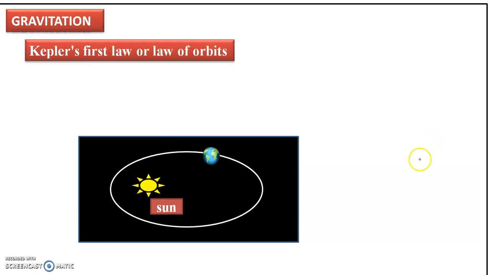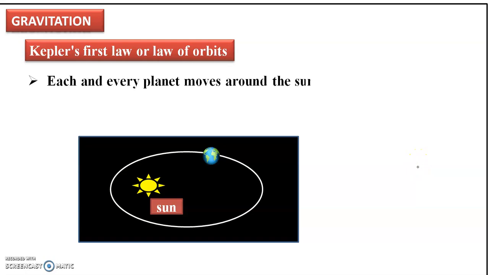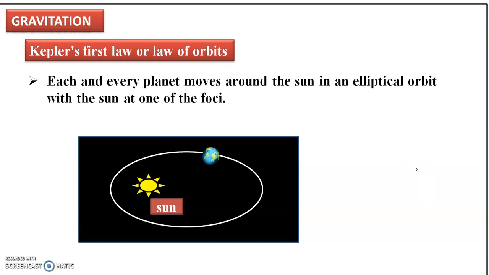What does Kepler's first law state? Kepler's first law is also called law of orbits, which states that each and every planet moves around the sun in an elliptical orbit with sun at one of the foci. Sun is situated at one of the foci. Here, Earth is moving around the sun in an elliptical orbit. Every planet moves around the sun in an elliptical orbit with the sun at one of the foci. This is Kepler's first law.